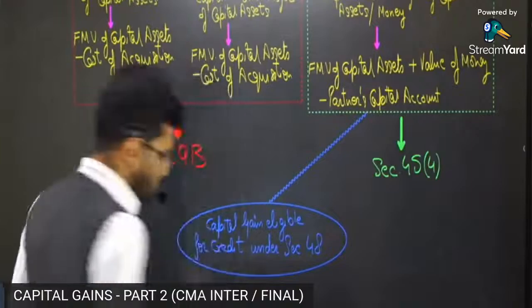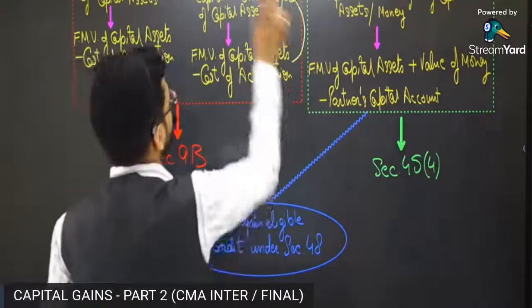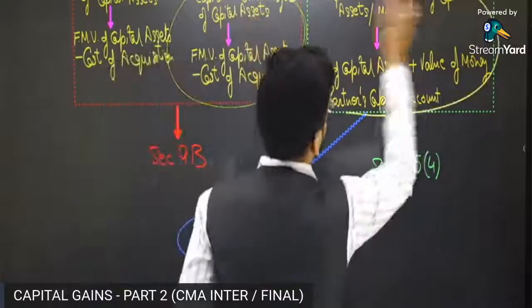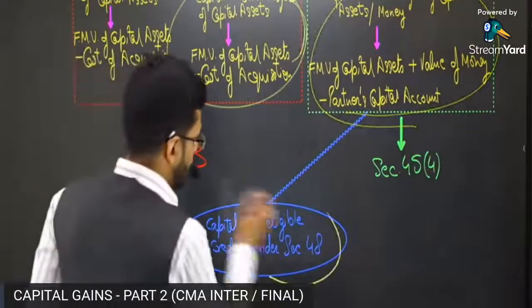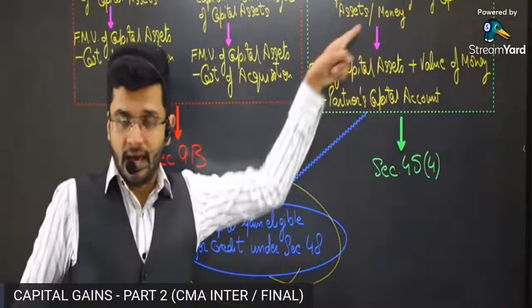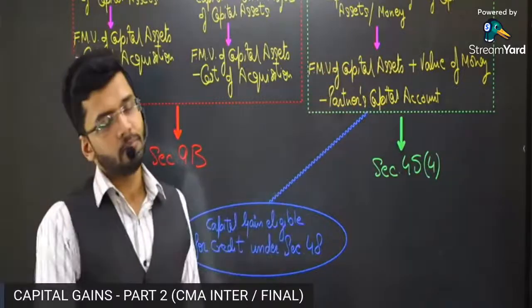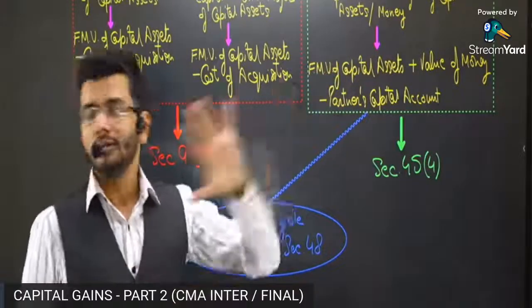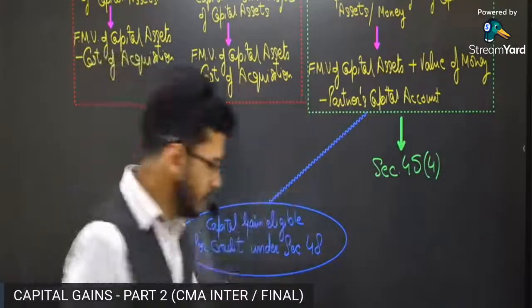Therefore, there is no double taxation. Yes, in the initial year you will have to pay tax twice. But in the subsequent year, when you get a credit for the payment made over here, the capital gain which accrues over here, then the problem of double taxation is resolved. So yes, a very, very detailed section.